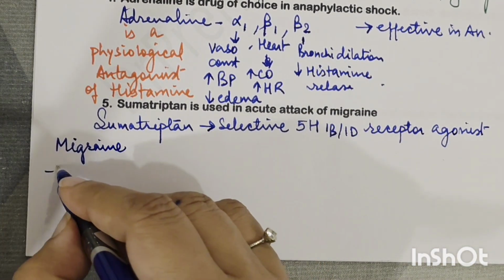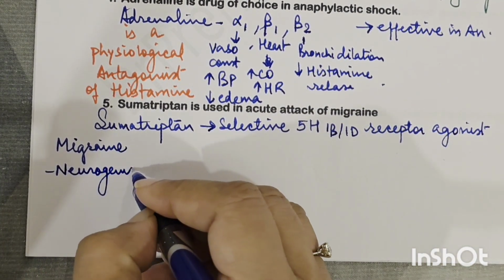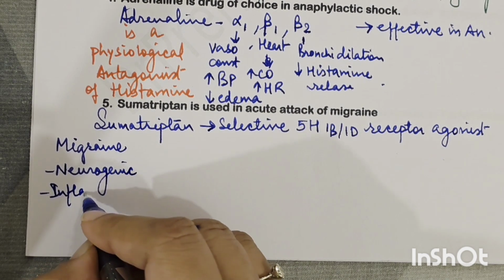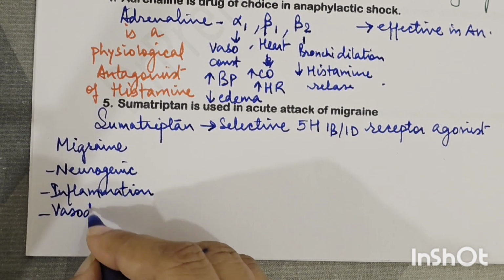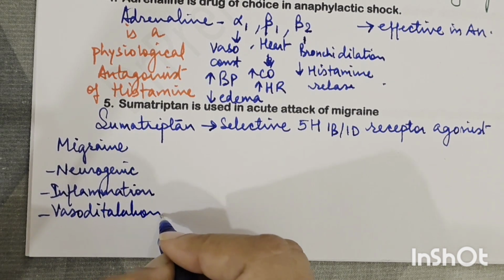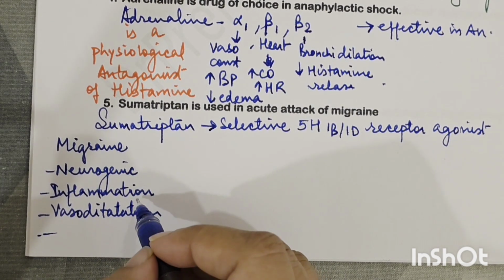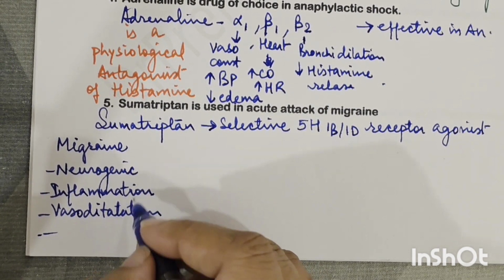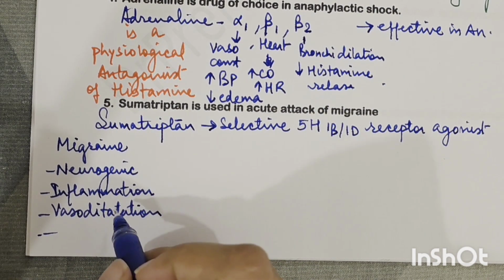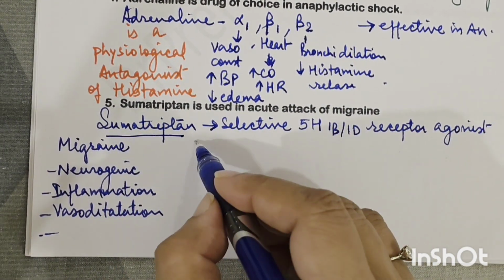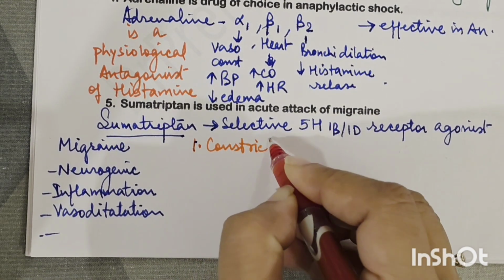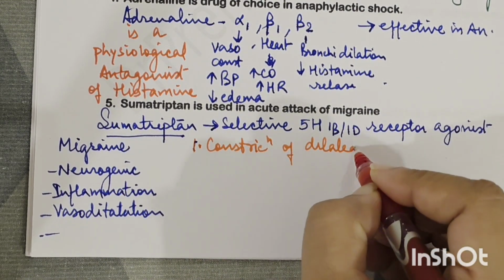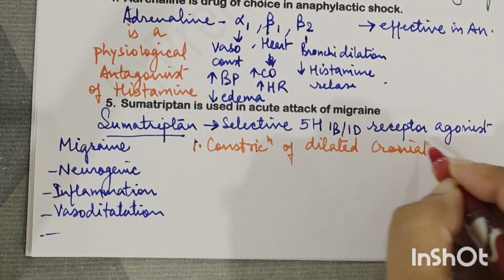Now migraine, understand what is migraine. Migraine is a kind of neurogenic inflammation that is happening in the brain. There is vasodilatation, so that results in the headache, one part. Then there is release of a lot of neuroinflammatory mediators, CGRP, TNF alpha, interleukins, and they together contribute to the pathophysiology of migraine.